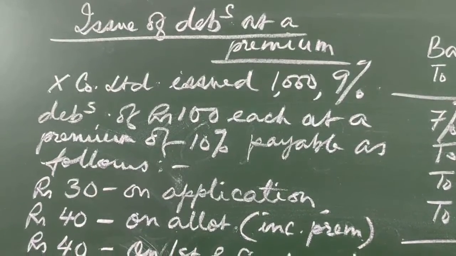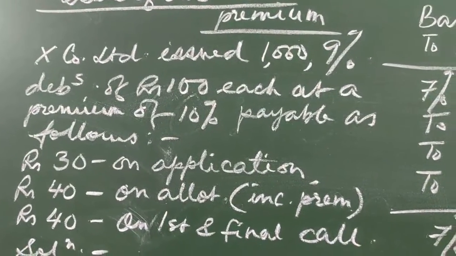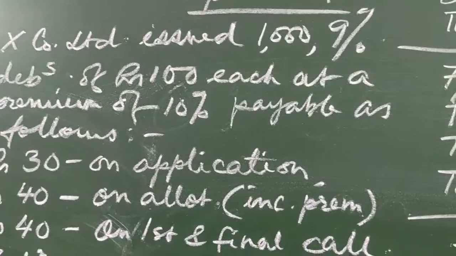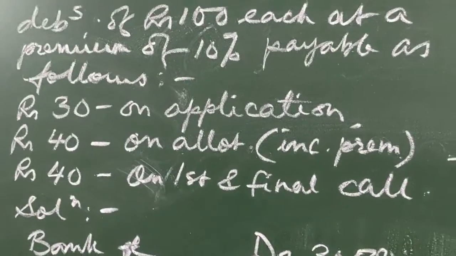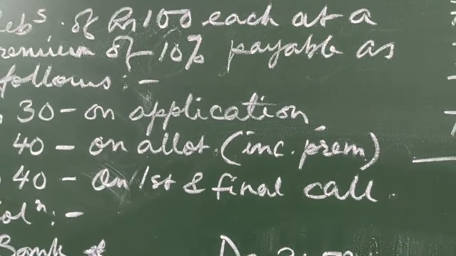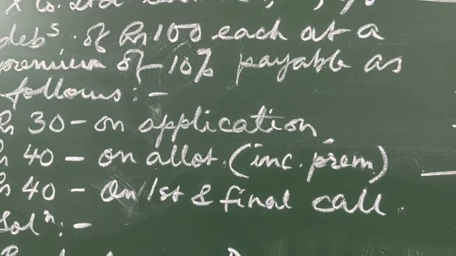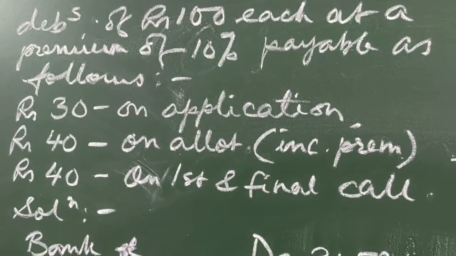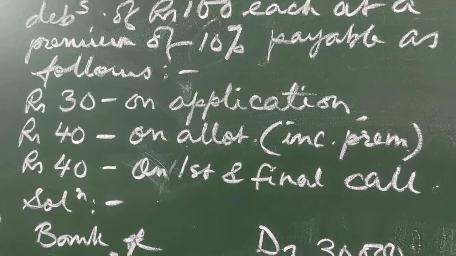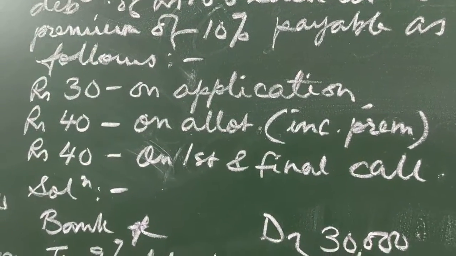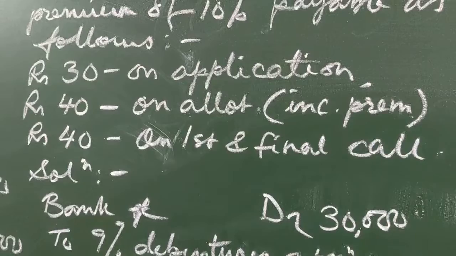X Limited issued 1000 9% debentures of rupees 100 each at a premium of 10%, payable as follows: rupees 30 on application, rupees 40 on allotment including premium. So premium was rupees 10, 10% of 100 rupees, that is 10 rupees. So that premium money is received with allotment. In that 40 rupees which we are going to get on allotment, 10 rupees will be for premium, and rupees 40 on first and final call. So total if you add up, it comes to 110.